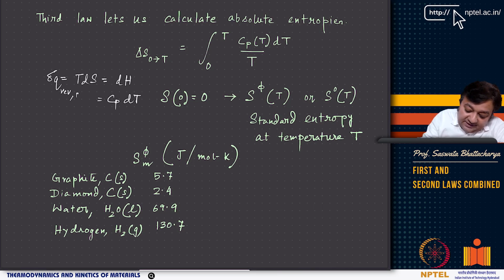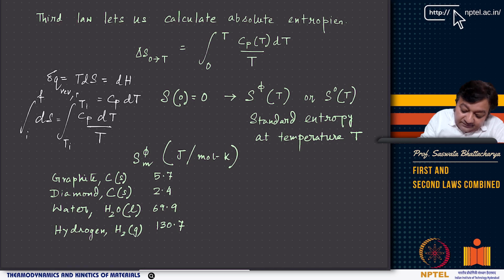So dS equals Cp dT by T. But when I integrate from initial state to final state, or Ti to Tf, I require to know the value at Tf, right? But I also require to know the value at Ti, right?